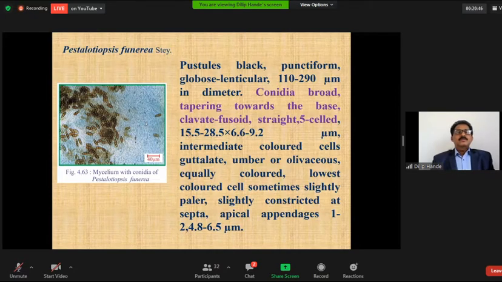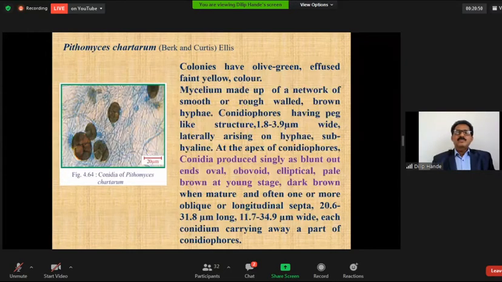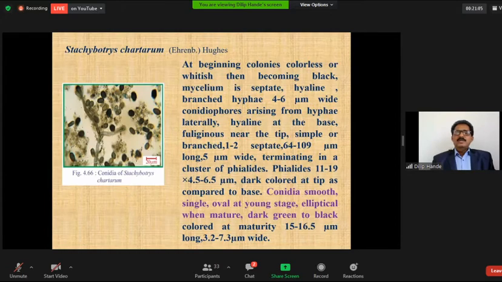This one is Pithomyces chartarum, an endophyte isolated from the plants, which has the characteristic feature of conidia produced singly, ovoid to elliptical, pale brown at the young stage. The next endophyte isolated is Stachybotrys chartarum, which has conidia smooth, single, oval at young stage and elliptical when mature, dark green to black.